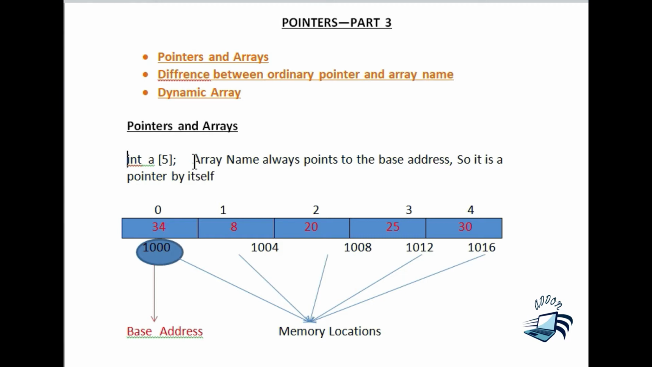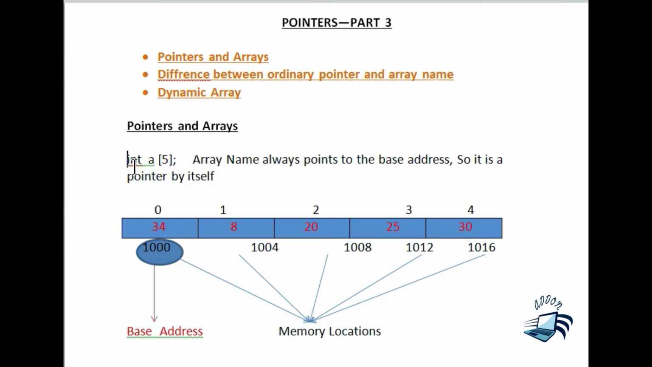The important point to be noted in the case of an array is that an array is a pointer by itself, because the array name always points to the base address. What do you mean by base address? The starting memory location is known as the base address.